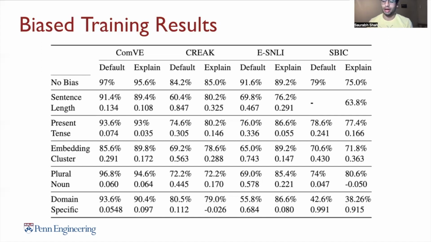And the last thing I want to point out is the different results across the different biases. The cluster bias caused the accuracy to drop an average of 15% for the standard fine-tuning, but only 4% for explanation fine-tuning. In fact, this was the only bias that was successfully and significantly mitigated by the use of explanations across the board. And Josh will talk more about this, but it's also interesting to note that this is the only kind of semantic bias.